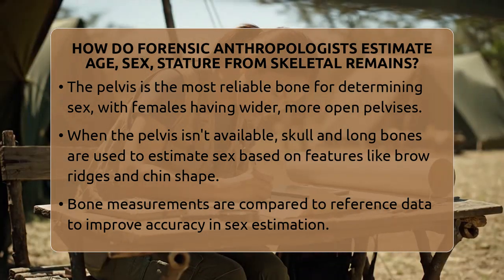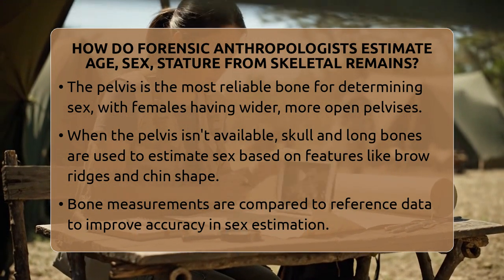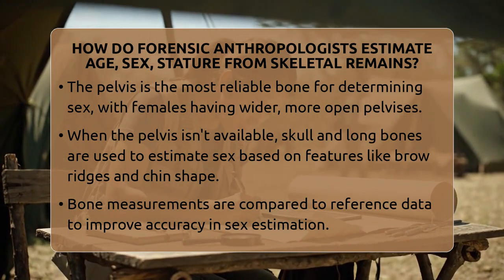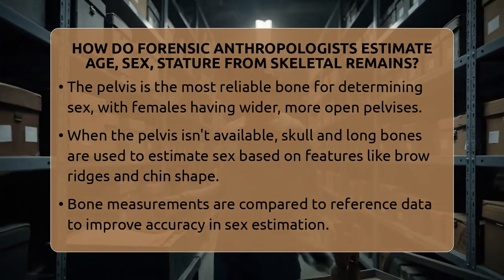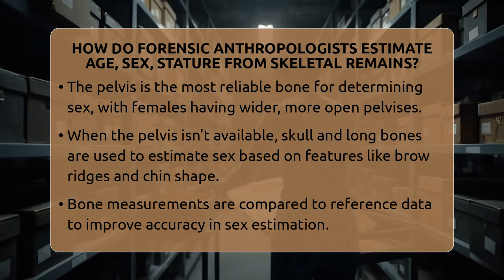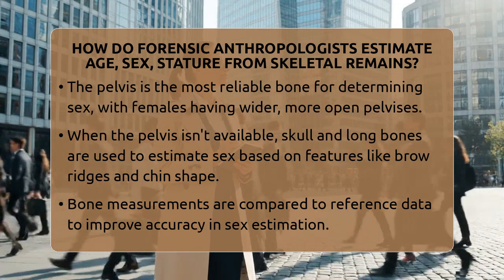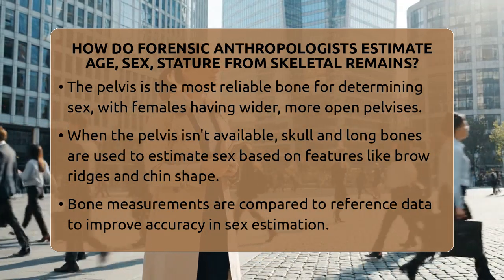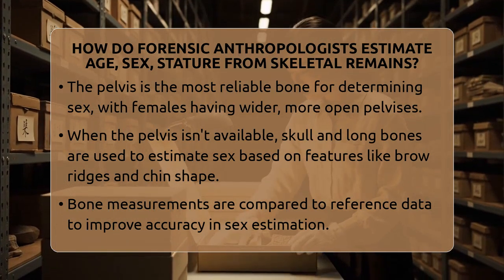Male skulls tend to have more prominent brow ridges, larger mastoid processes behind the ears, and a squarer chin. Female skulls usually have smoother brow ridges and a more rounded chin. They also use precise measurements of bones, comparing them to reference data from known populations. These measurements help estimate whether the bones belong to a male or female with a good level of confidence.